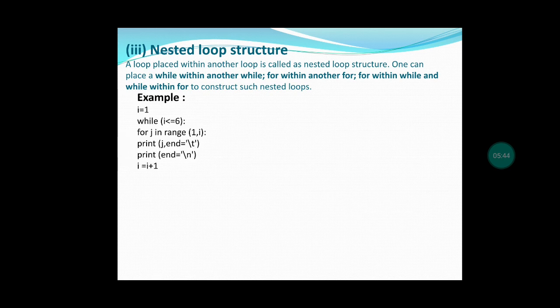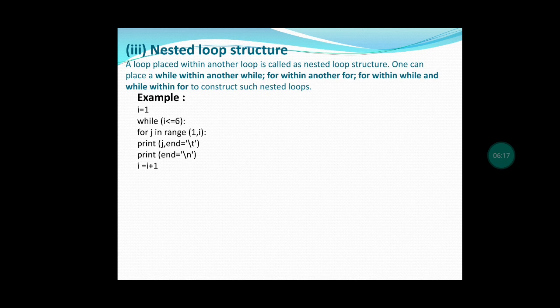Let us see the example for the nested loop. Here, a for loop within a while loop. Inside the while loop, a for loop is there. Let us see the first line of this example. i equal 1, while i less than equal 6. That is, the i value is 1. 1 less than equal 6 is true. So it goes to the next line, that is for j in range 1 comma i. Starting value is 1 and ending value is i. So now 1 is taken.